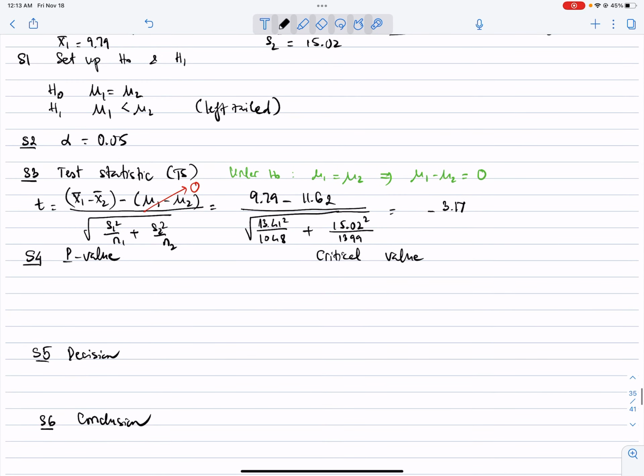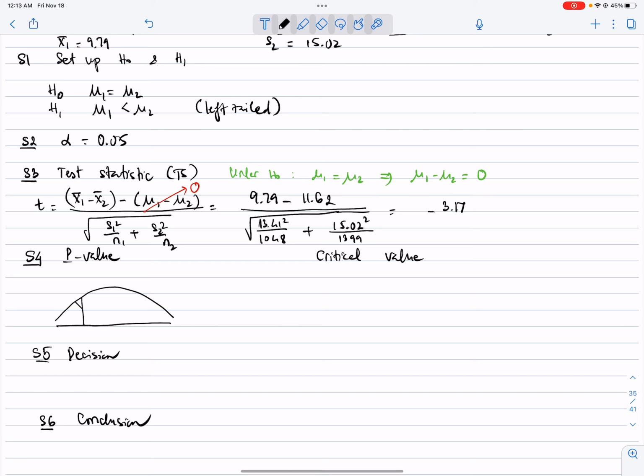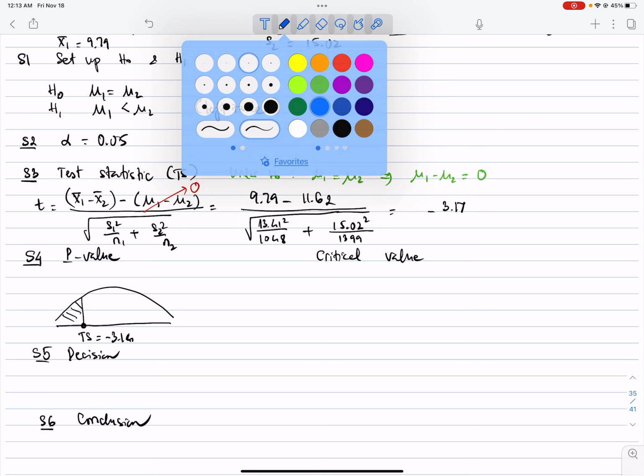Now we do the p-value. First of all, you will draw the normal shape, and you will use the student t, because we have t in step number 3, so we should use t in step number 4 also. We said that we will use the left tail test in H1, right? So what you do is input the test statistic from step number 3, which is negative 3.14, and you will find p.